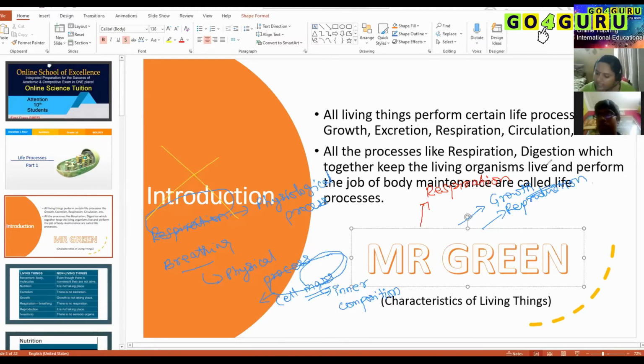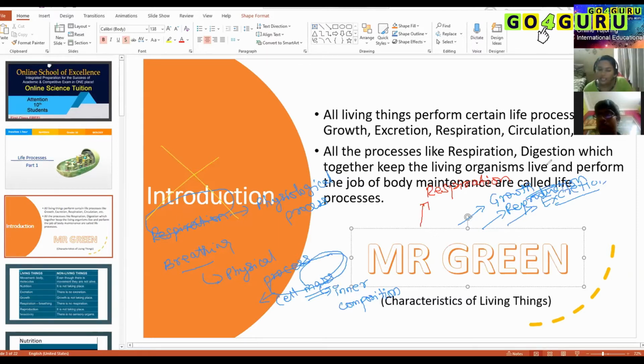So next is E, which is excretion. What is excretion? Removal of unwanted harmful metabolic waste from the body of an organism. Super. So excretion is a process by which harmful metabolic waste is removed from our body.